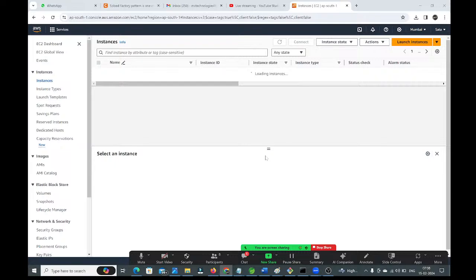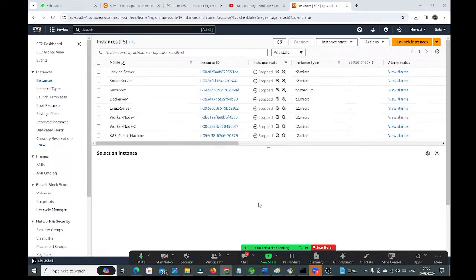Thanks for confirmation. In yesterday's session, we started our discussion about the Linux operating system. We discussed what an operating system is, what the Windows operating system is, what the Linux operating system is, what distributions we have in Linux, and how to create a virtual machine in the AWS cloud. All these things we discussed in the last session.